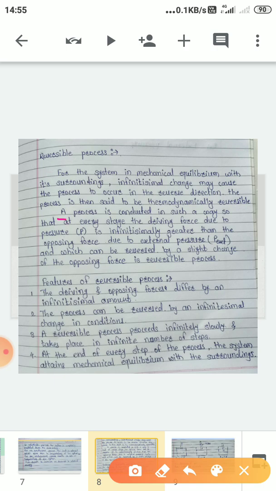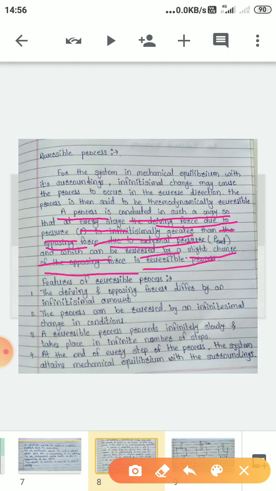A process is conducted in such a way that at every stage the driving force due to pressure P is infinitesimally greater than the opposing force due to external pressure, and it can be reversed by a slight change of the opposing force. That is a reversible process.